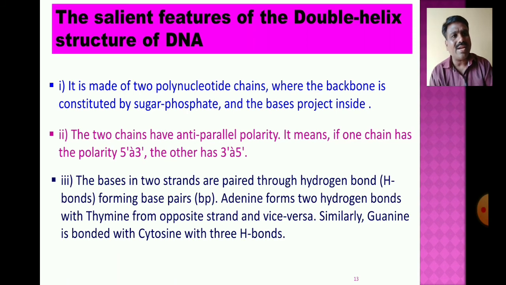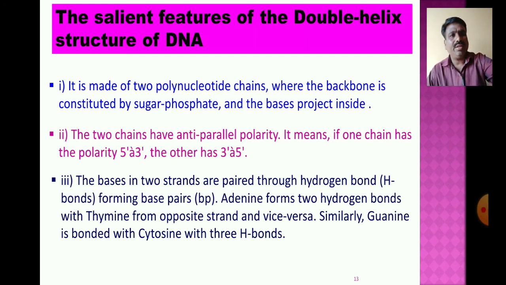One strand has the purine base, the other strand has the pyrimidine base. You know that adenine and guanine are purine bases, and thymine and cytosine are pyrimidine bases. A purine base and a pyrimidine base form the bonding, and that is with the help of the weak hydrogen bonds.